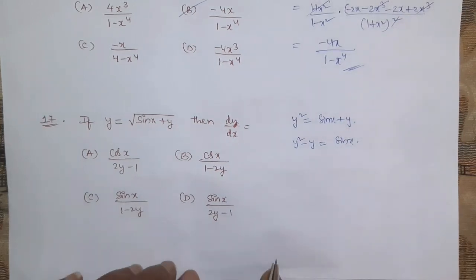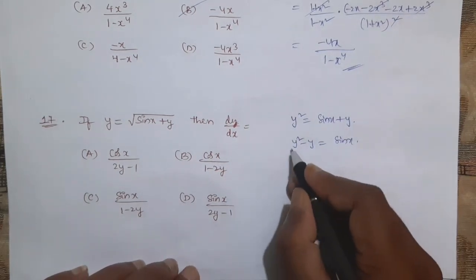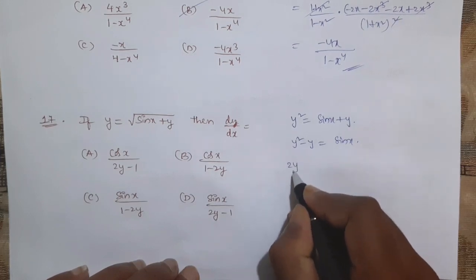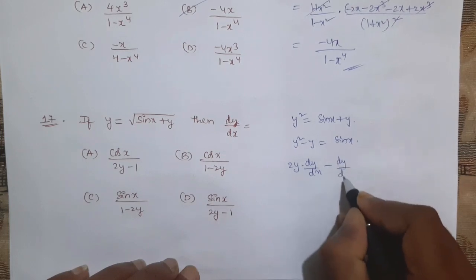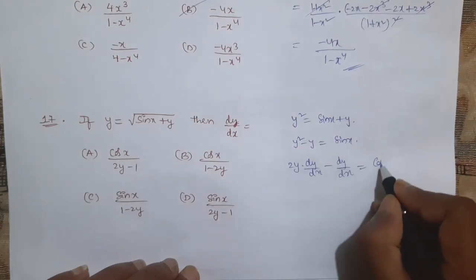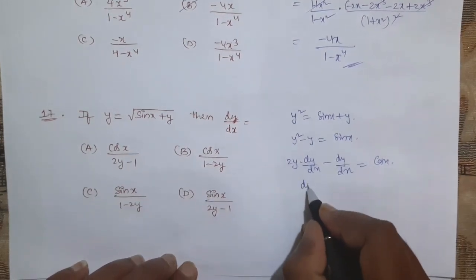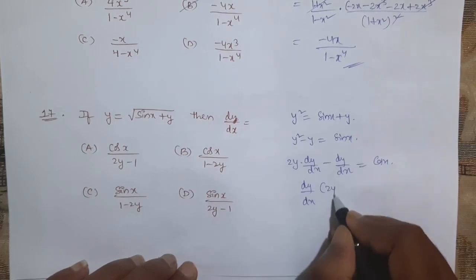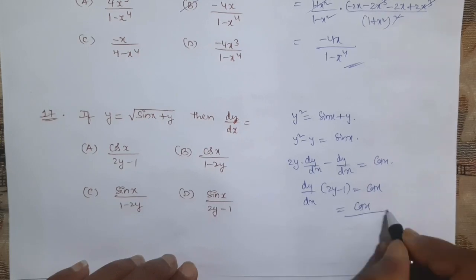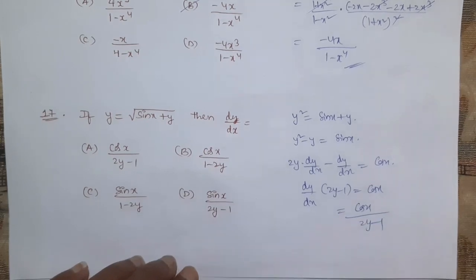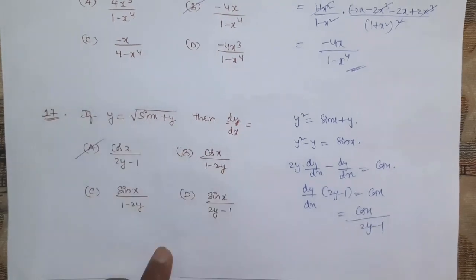Now we apply the derivative with respect to x. So y square derivative is 2y into dy by dx, minus y derivative is dy by dx, which is equal to the derivative of sin x, that is cos x. Now if you take dy by dx common, what you will get? dy by dx into 2y minus 1 is equal to cos x. So you got the answer cos x by 2y minus 1, which is option A.